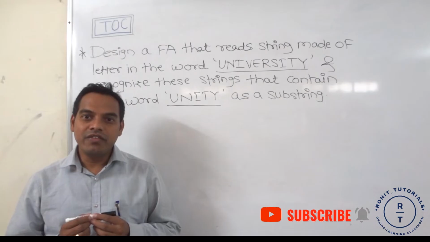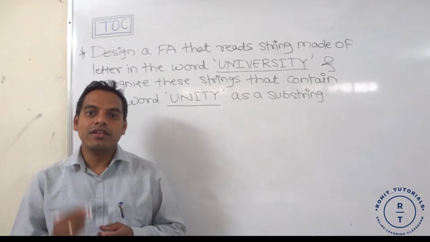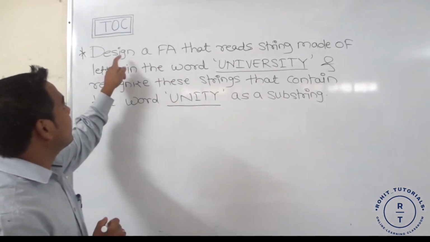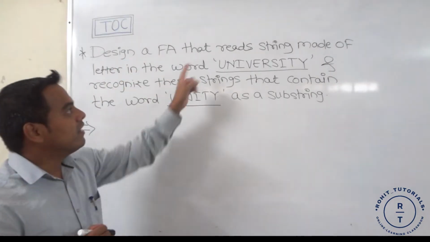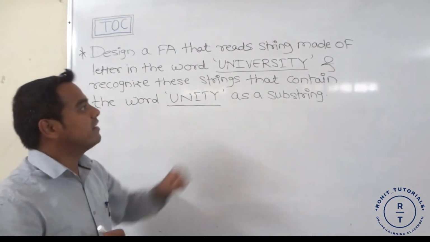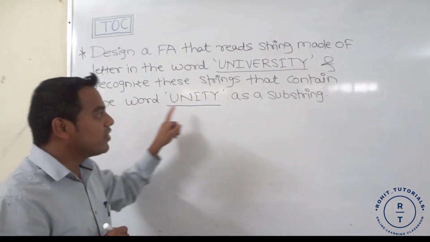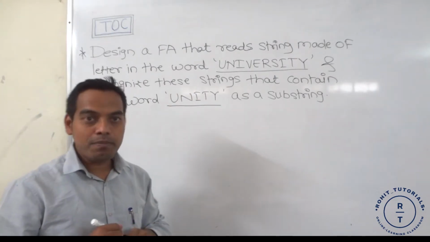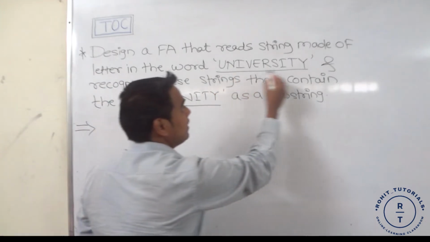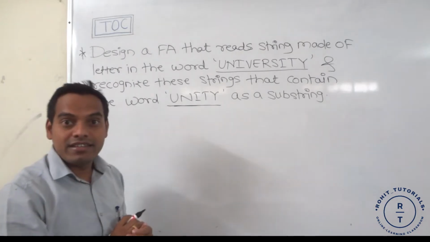In this lecture, we will discuss the DFA problem in theory of computation. The problem statement is: design a finite automata that reads a string made of the letters in the word university and recognizes the strings that contain the word unity as a substring. We have the word university, and from that we have to find the word unity as a substring.